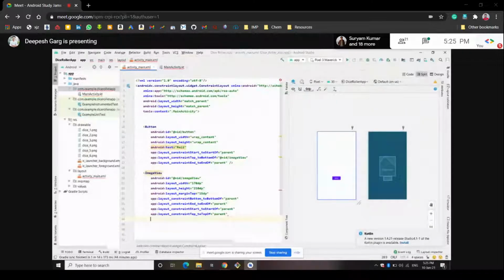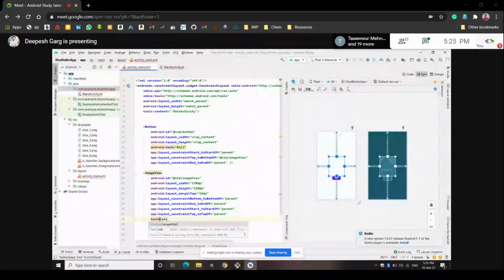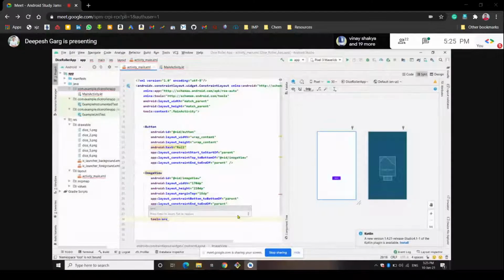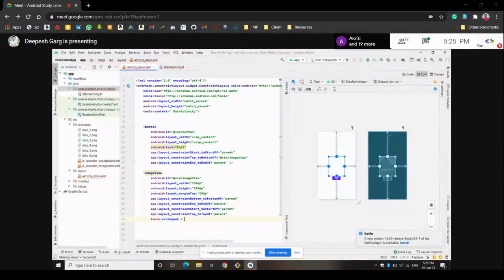We will fix that with tools, where there's one argument called tools:srcCompat. We want the dice one image to be there, so we will set it as the dice one image.